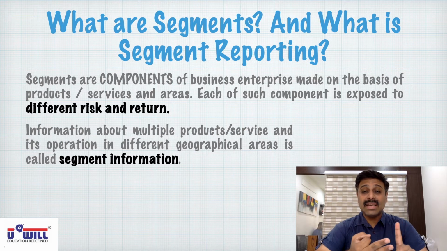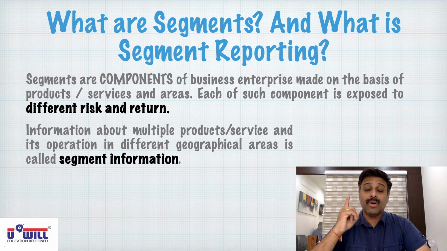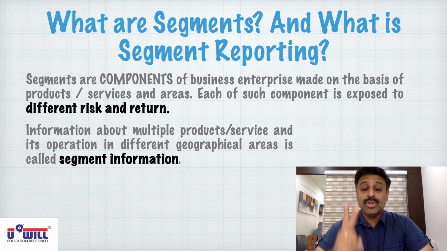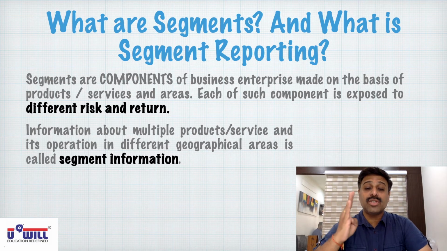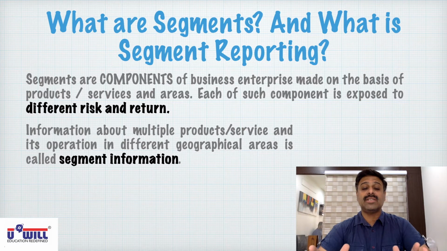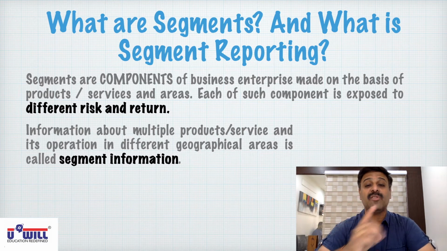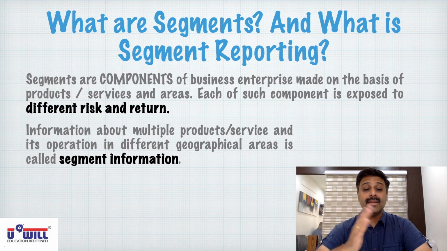We talk about segment assets, segment liabilities. Information of segment revenue, information of segment expenses, information of segment assets, information of segment liabilities, and many more such things are called segment information.